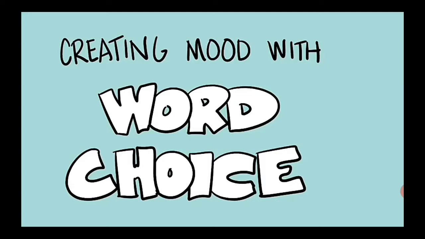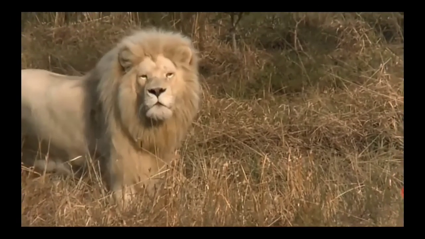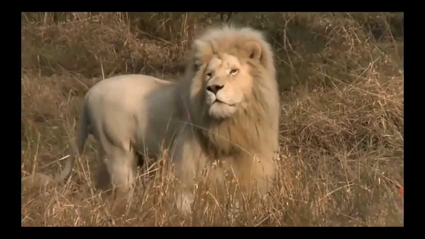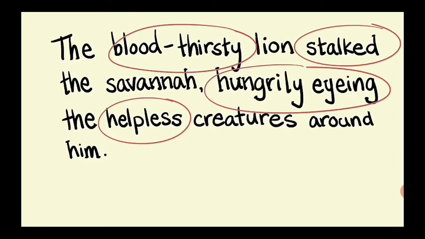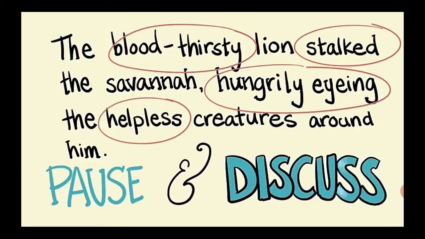Listen to this sentence. The bloodthirsty lion stalked the savannah, hungrily eyeing the helpless creatures around him. Pay attention to the circled words. What mood do they create?